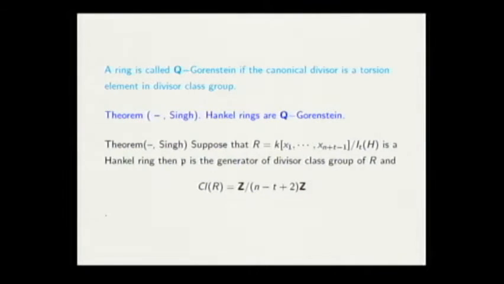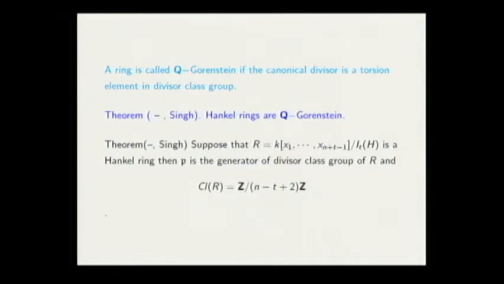We know that the divisor class group can be thought of as a measurement of the divergence of a ring from being a unique factorization domain. We know that the Hankel rings are not unique factorization domains, but they are not so far from being one, as we have a finite group here.